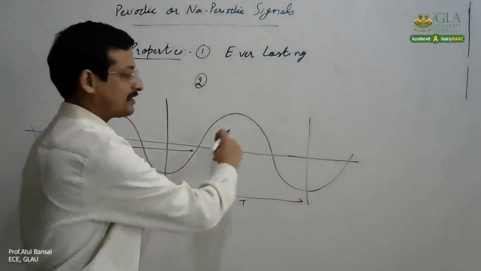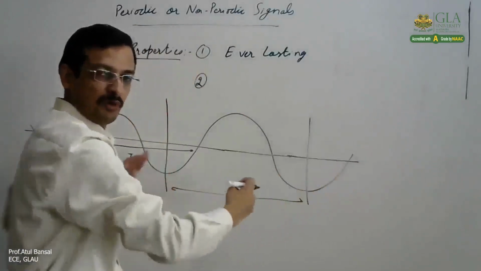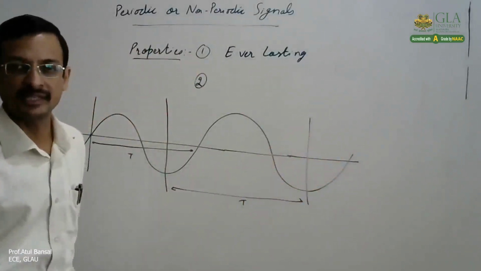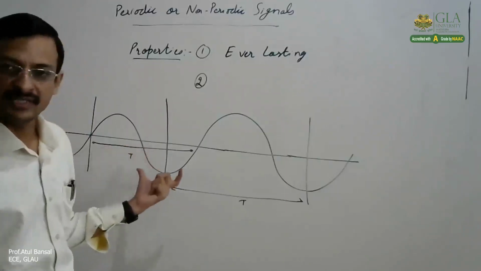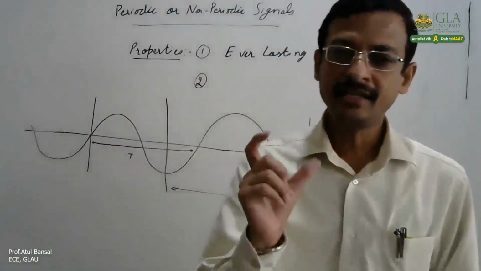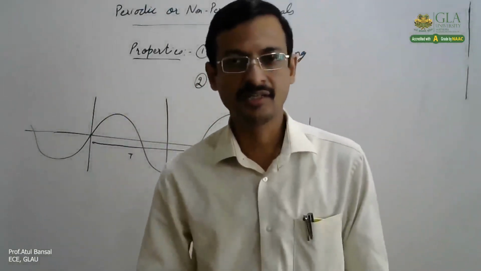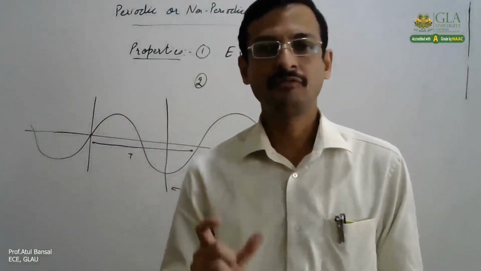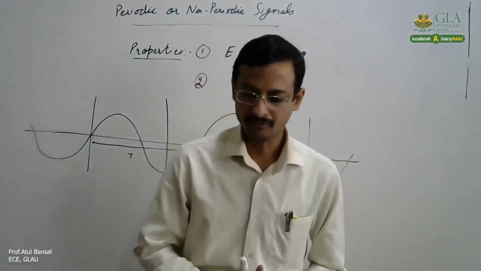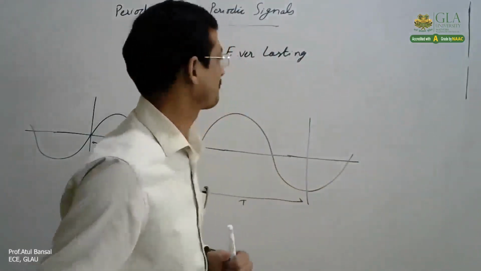Now, if I extend this on both the sides from minus infinity to infinity, I can generate again the complete signal. So that is that a periodic signal x(t) can be generated by periodic extension of any segment of a signal of duration equal to fundamental time period. That is the second property of periodic signal.